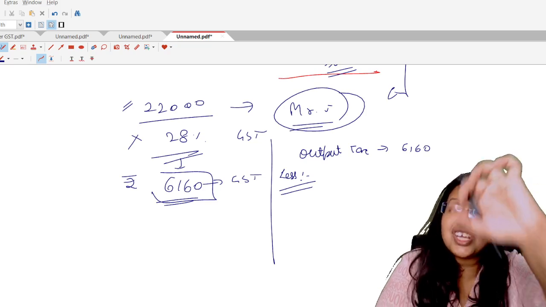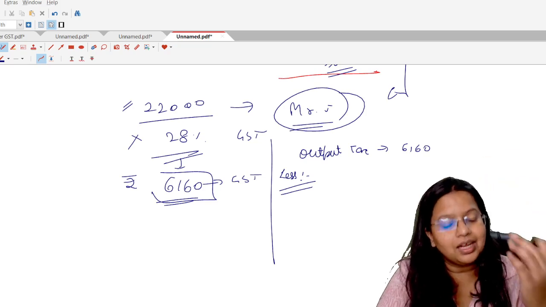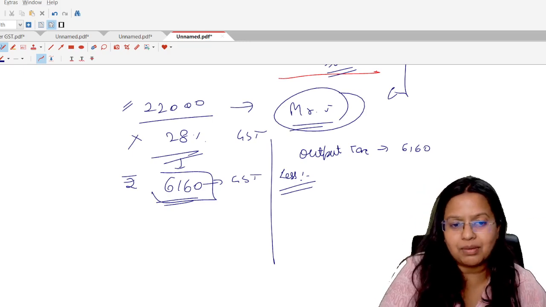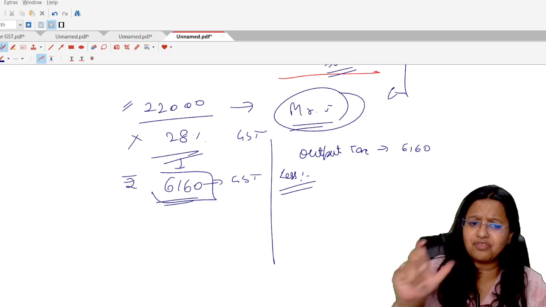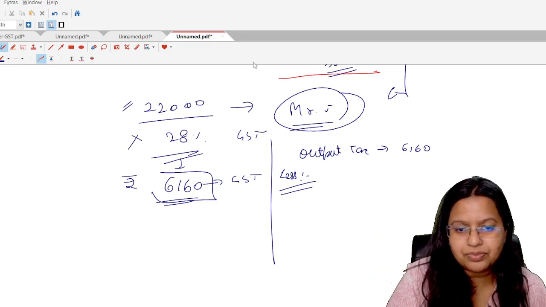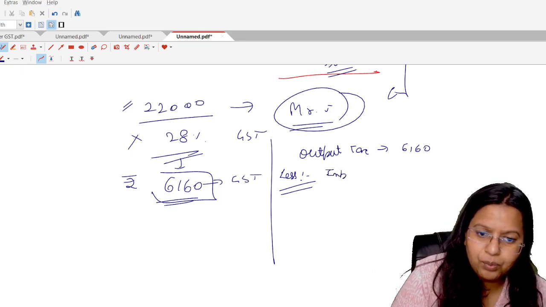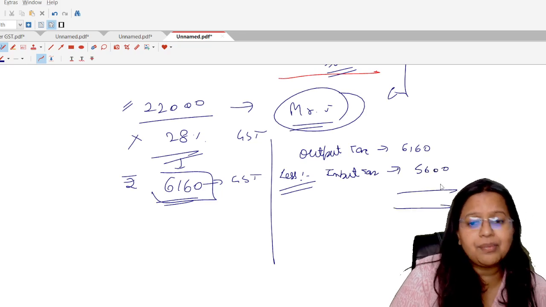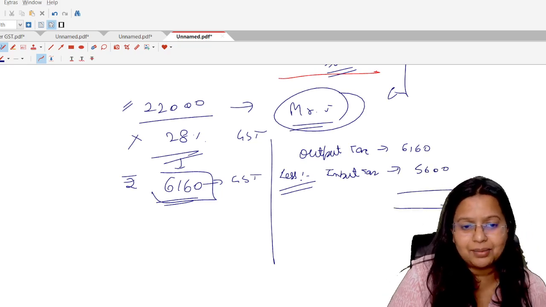That is, I adjust this amount of input tax and I will pay the balance amount to the government. As I have already paid the 5,600 for this mobile to the other person, I am not going to pay it again. So, less the input tax of 5,600, the balance will be paid to the government. That is a net tax liability for me.